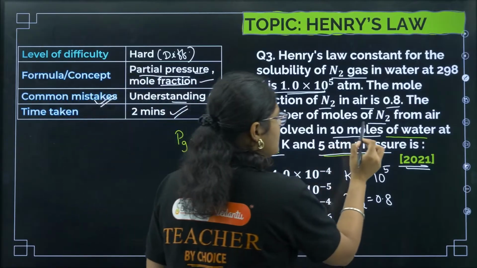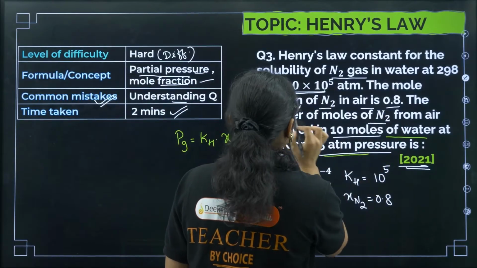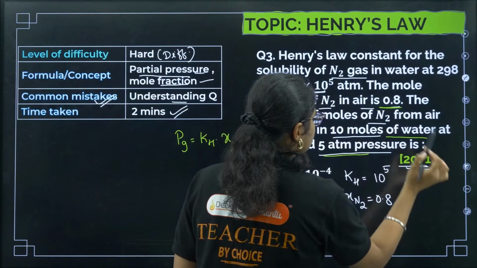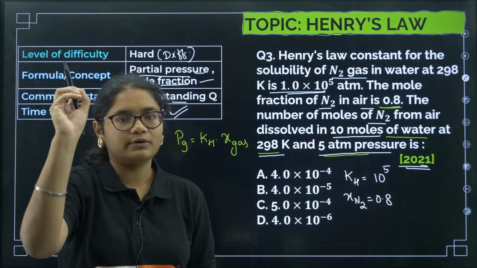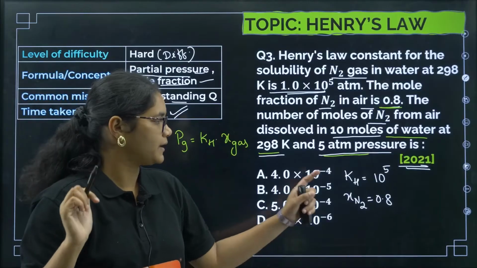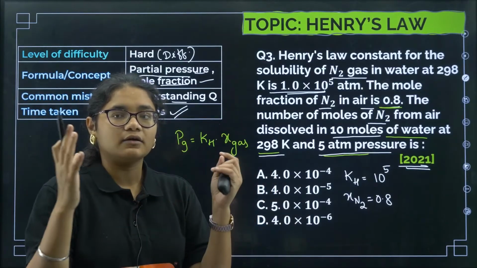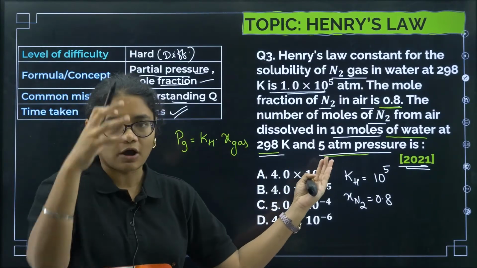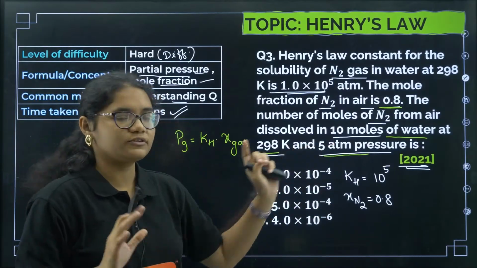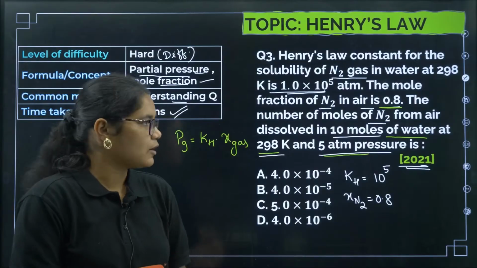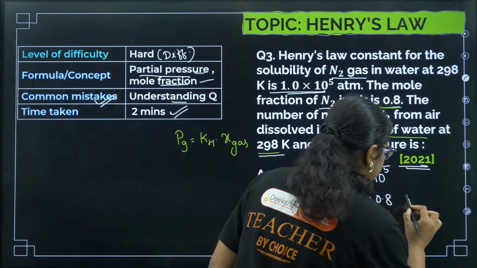But here you have to see the mole fraction of N2 in air is 0.8. Okay, in the air the mole fraction of N2 is 0.8. Then if the total pressure is 5 atm, how much N2 will dissolve in water? In how much water? In 10 moles of water. That is the question. So now you can just draw and imagine this one.